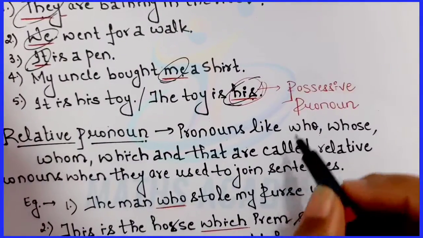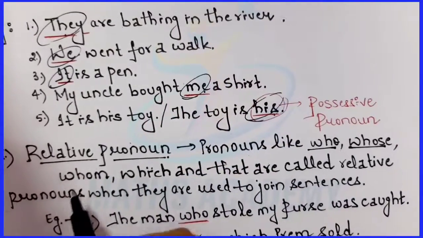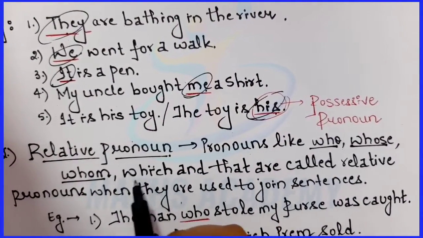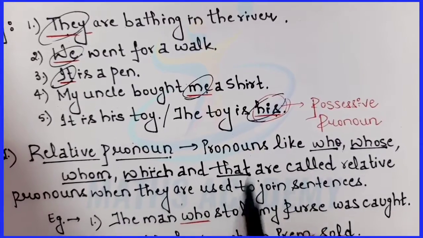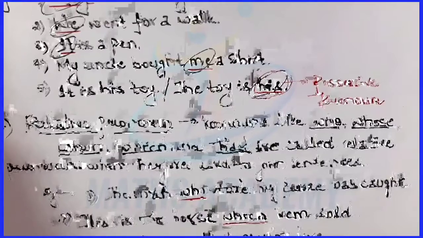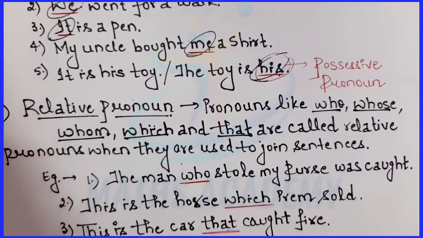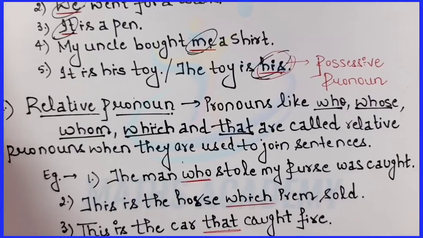I'll just mark the lines. Pronouns like who, whose, whom, which and that. These are the five types which come under relative pronouns. They are used to join the sentences.